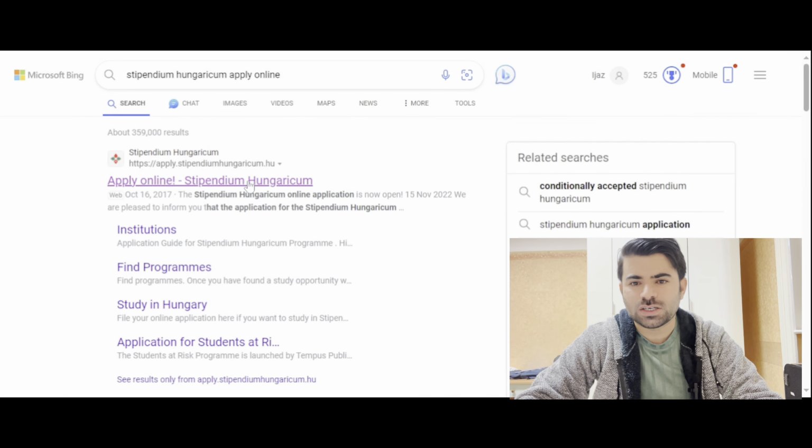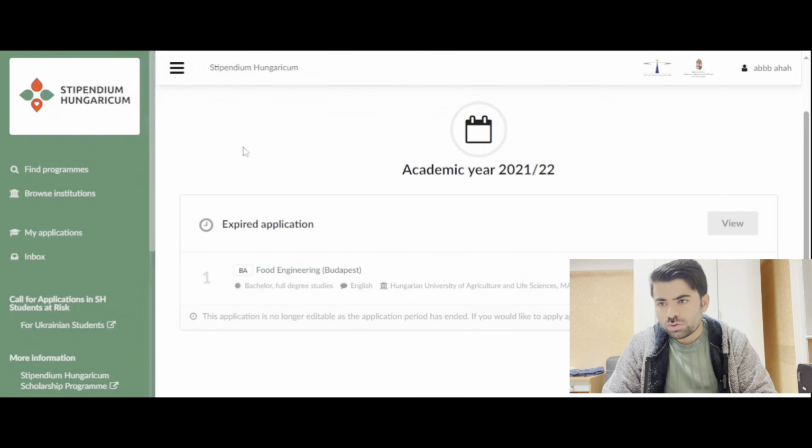The deadline for this is actually 15th of January, and for the sending partner it may vary. It may be the start of January or the end of January, but it depends. So you have to click here. As you can see, I just logged in here with a random name, and then you can see this kind of desktop window, but this is for the previous year, so it shows an expired application. This is very important for all those who applied before as well. Your application will be showing like this, but in that case also you have to start a new application. For new applicants, you just have to go to find a program here.